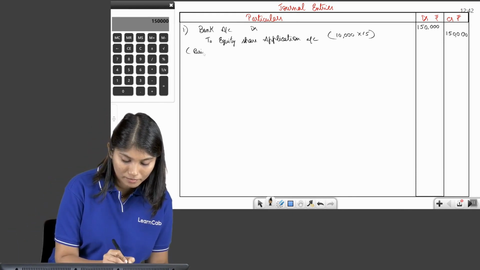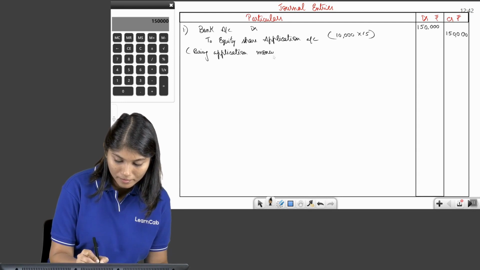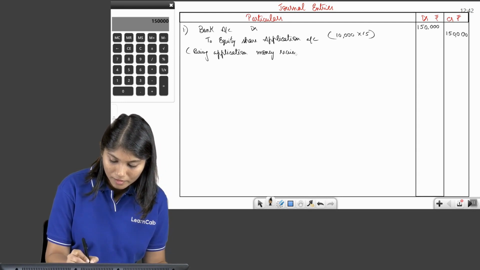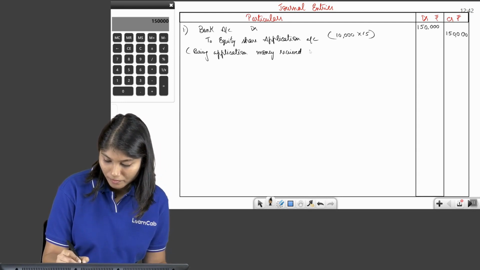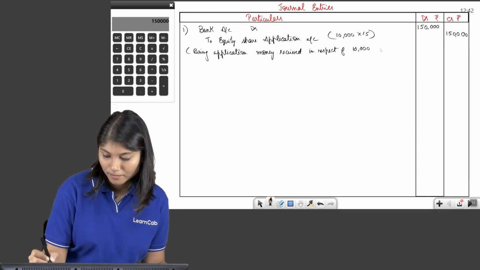Being application money received in respect of 10,000 shares.